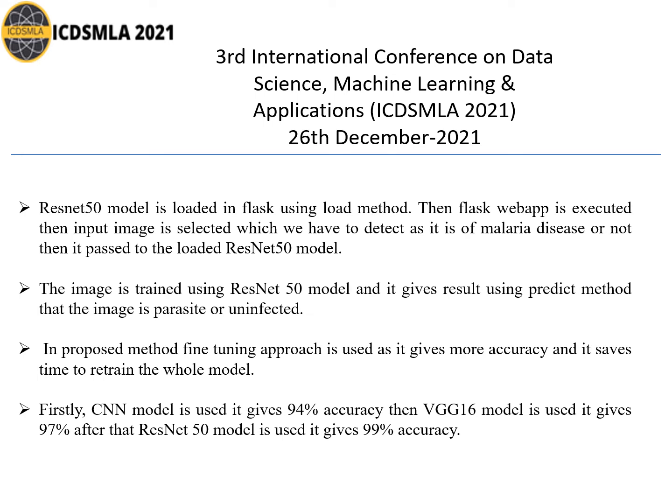ResNet 50 gives more accuracy, that's why I have used the ResNet 50 model, and that model is loaded into the Flask web app. Then the Flask web app is executed, the input image is selected for detection of malaria, whether the disease is present or not in the image. Then the image is processed using the ResNet 50 model, and it gives the result using the model.predict method.